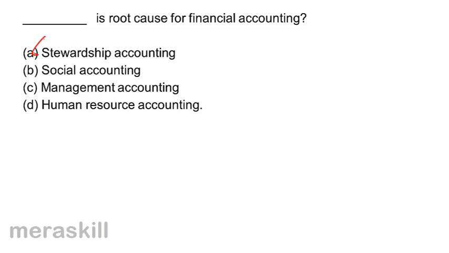So accounting is mainly done because ownership and management are separate, and owners need to be satisfied that the company is being run in the manner that it should be. So stewardship accounting is the root cause for financial accounting.